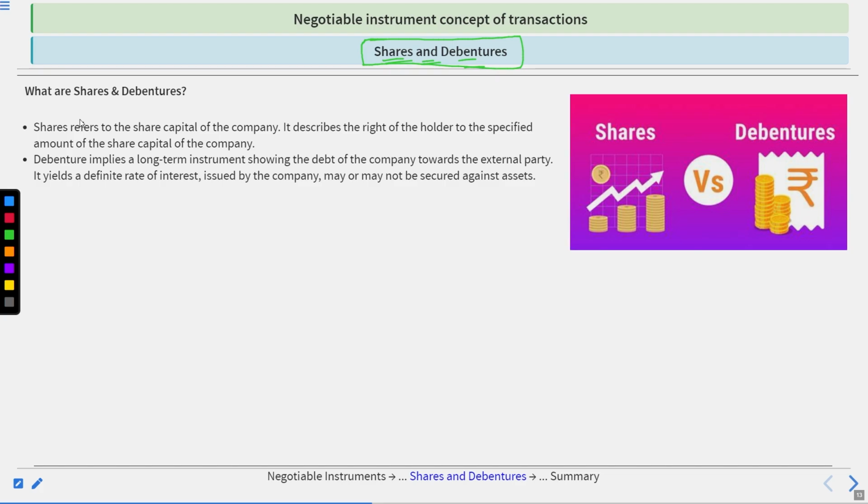So, shares refer to the share capital of the company, and describe the right of a holder to the specified amount of the share capital of the company. For example, if the company has 100 crores as capital, the company divides this capital into small portions of 100 sets. It means one set is equivalent to 1 crore.